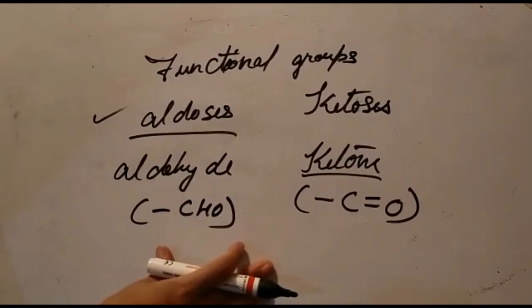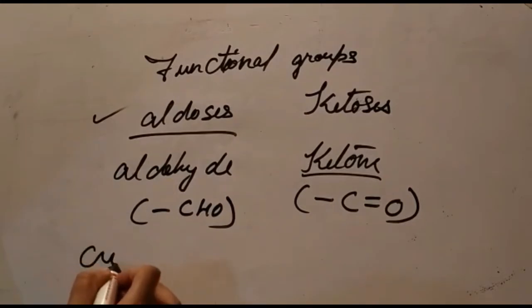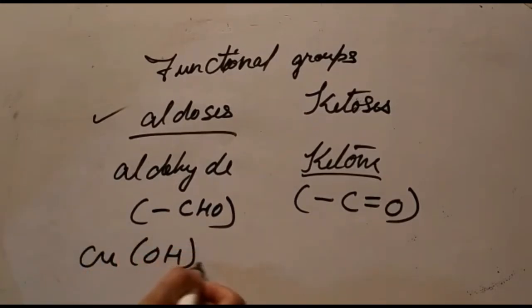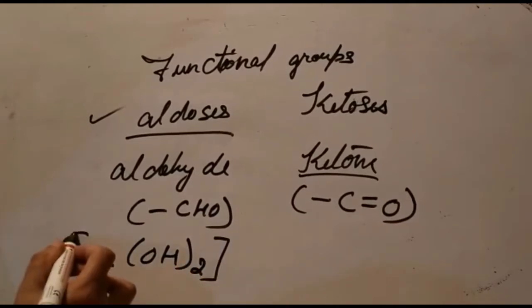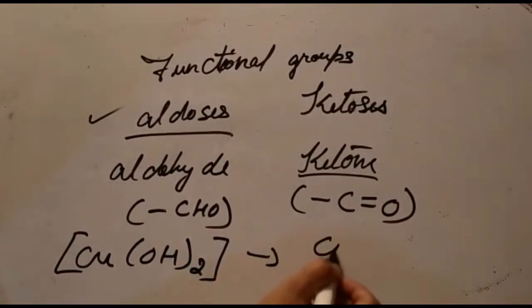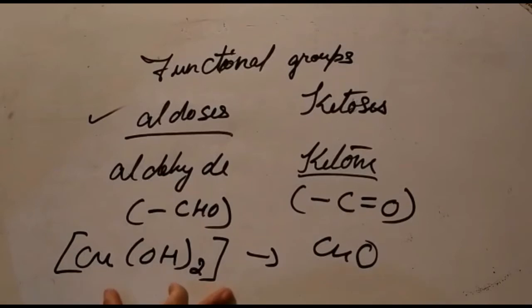molecules, these monosaccharides, convert the cupric hydroxide molecule to cuprous oxide. Okay, therefore these types of sugars are called reducing sugars. So monosaccharides are therefore called reducing sugars.